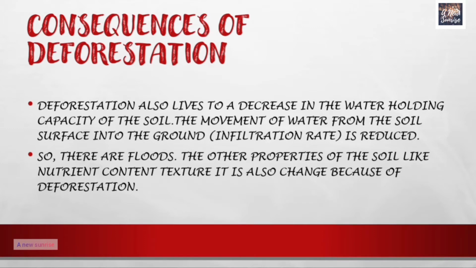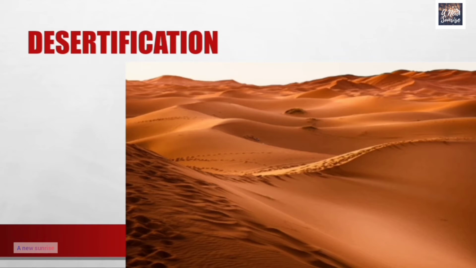Deforestation also leads to a decrease in the water holding capacity of the soil, in the water retention capacity of the soil. The movement of water from the soil surface into the ground is also reduced. So there are floods. The other properties of the soil like nutrient content and texture are also changed because of deforestation. Now you can see how harsh the effects of deforestation are on nature. It causes floods, it causes drought, it also results in desertification, in decreasing of water retention capacity, then in global warming. These are the harsh effects of deforestation on nature.